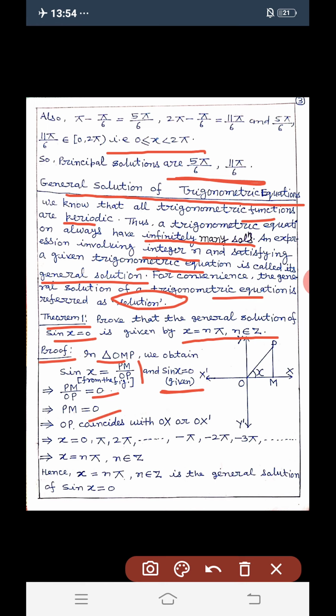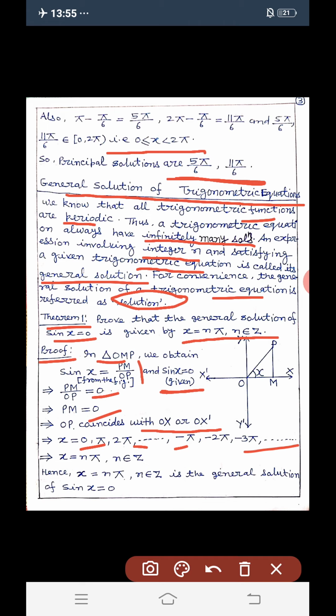So from the figure we can see that OP coincides with OX or OX dash, and the possible values of x are 0, pi, 2 pi and so on, minus pi, minus 2 pi, minus 3 pi and so on.